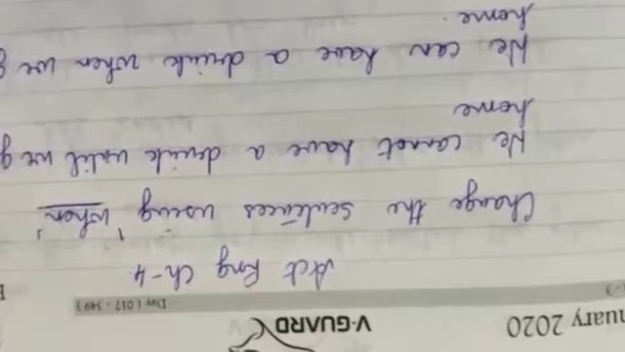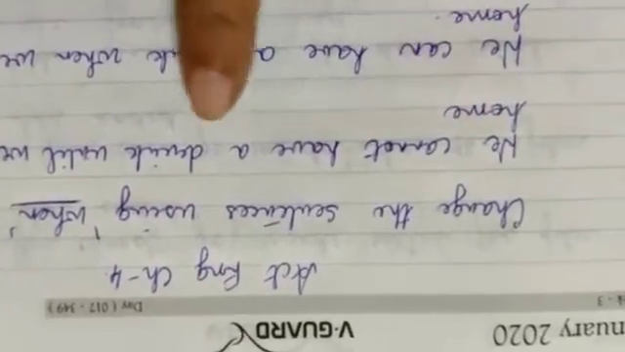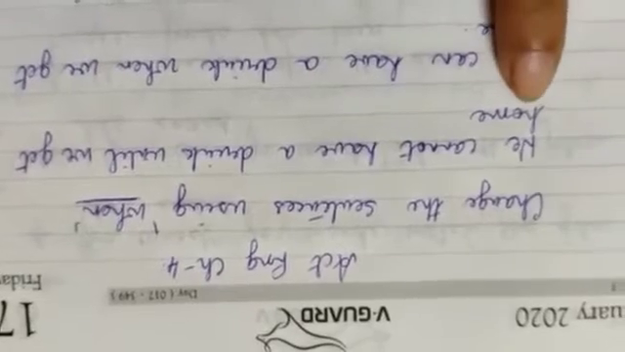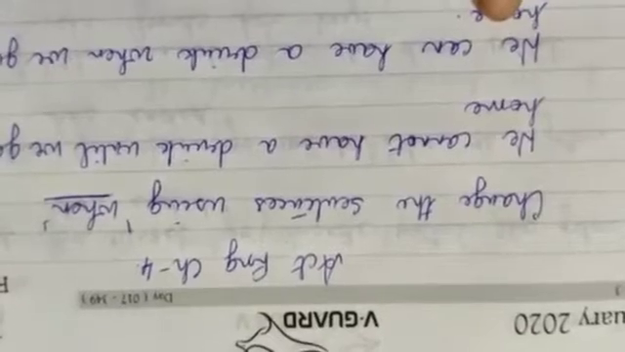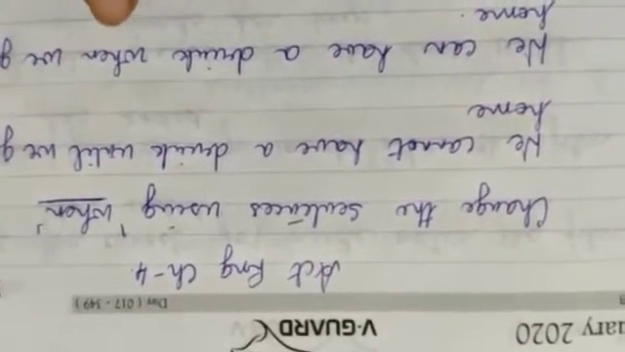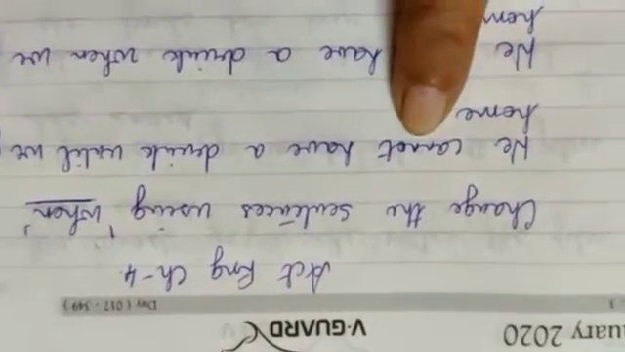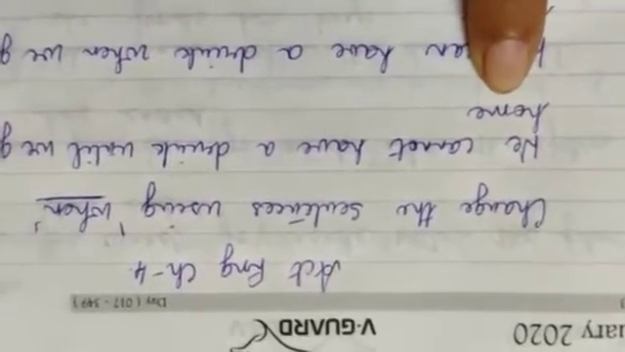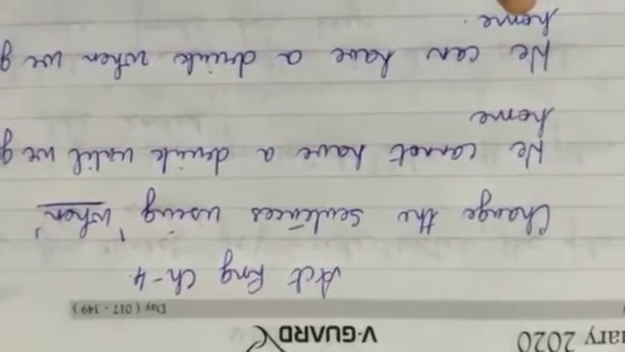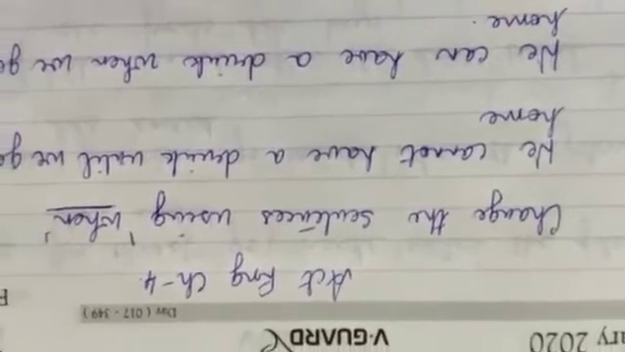Please take out your Active English book, Chapter 4. Change the sentences using when. We cannot have a drink until we get home. Now, in all these sentences, you have to replace the word until with the word when. And these negative sentences, we cannot have a drink until we get home, you have to change it into positive. We can have a drink when we get home.